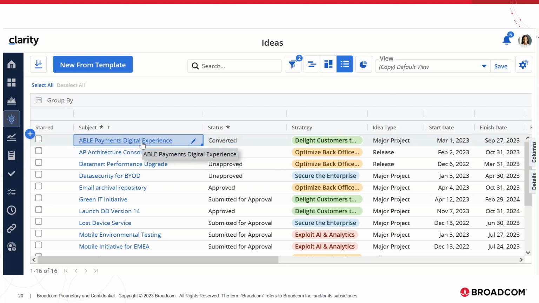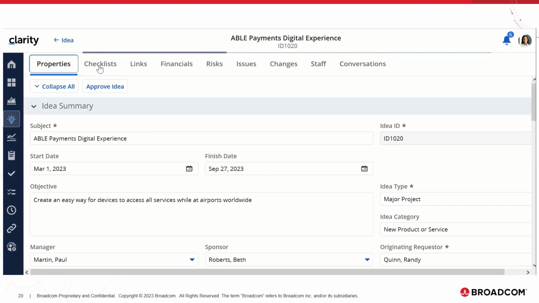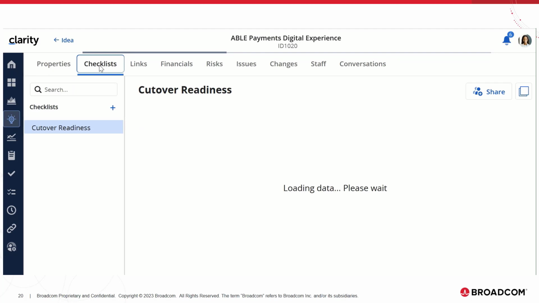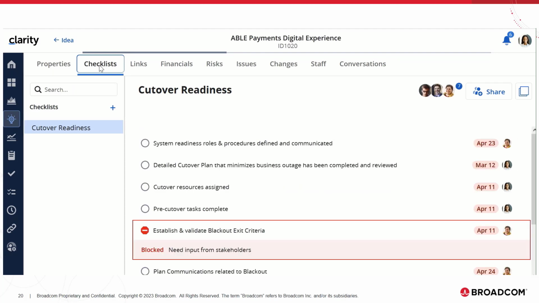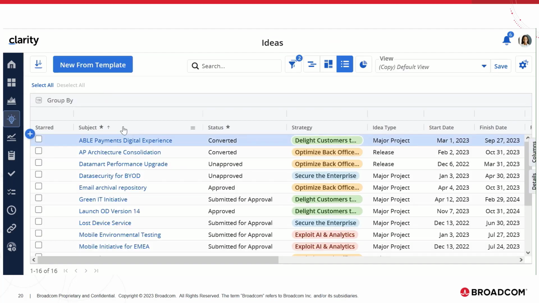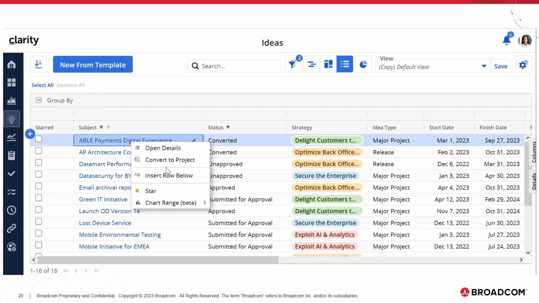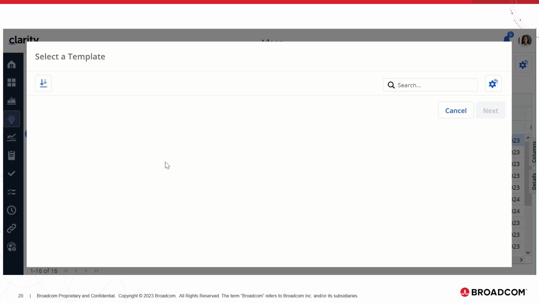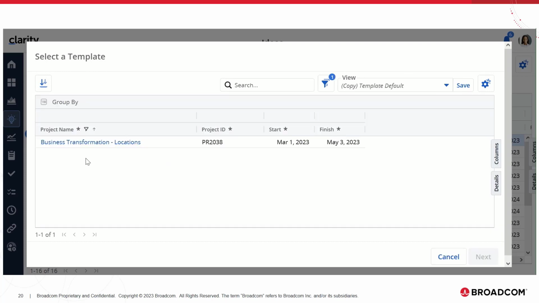But before doing that, let us navigate into the idea and look at the checklist. This idea has a checklist with the name cutover readiness. Now let us try to convert the idea to a project using business transformation locations as the template.